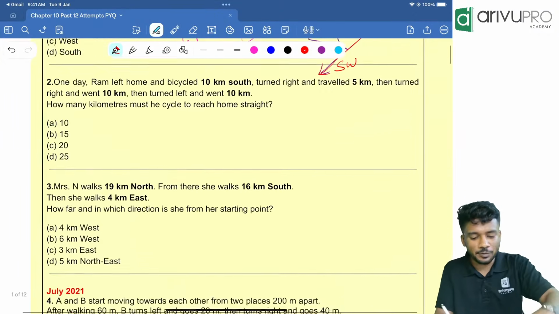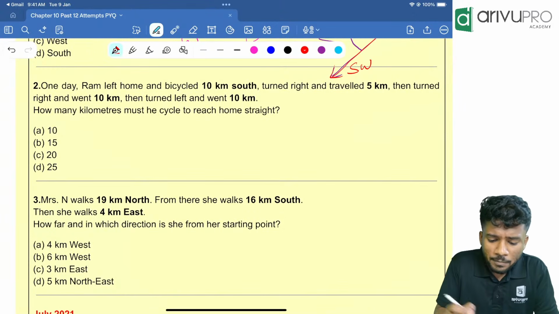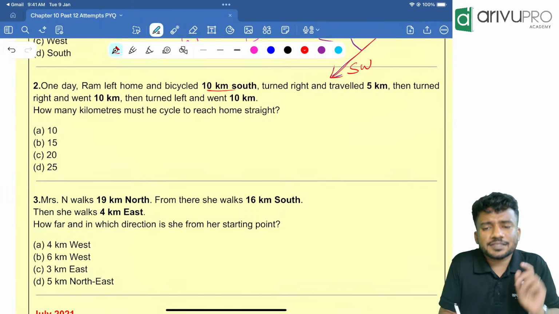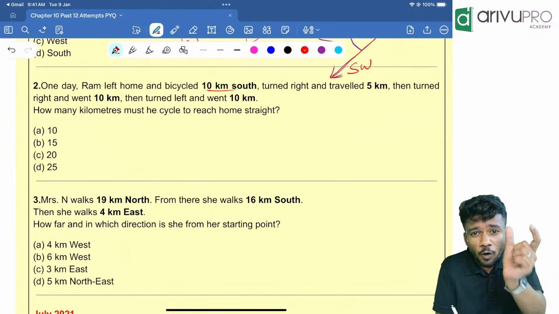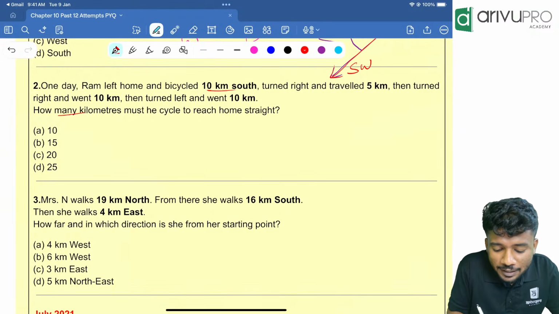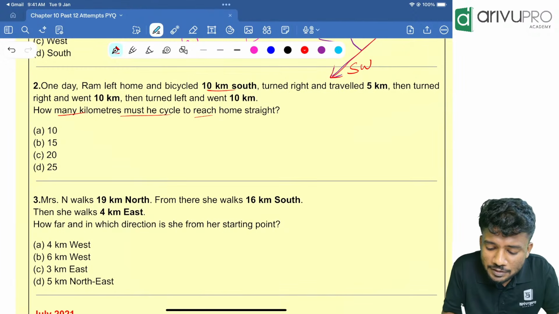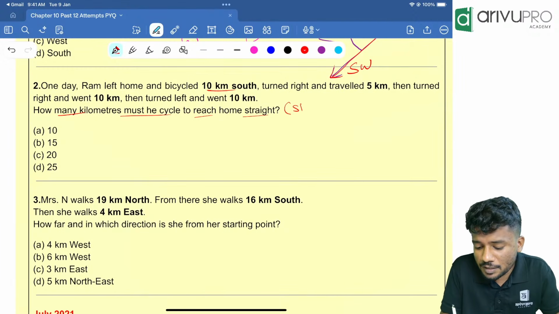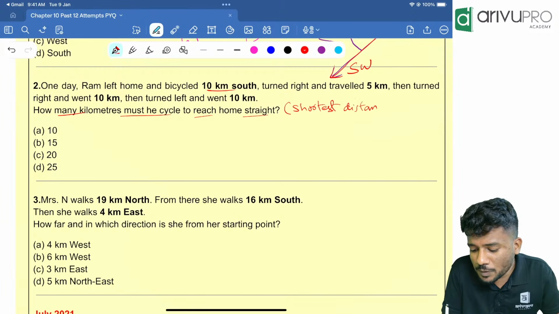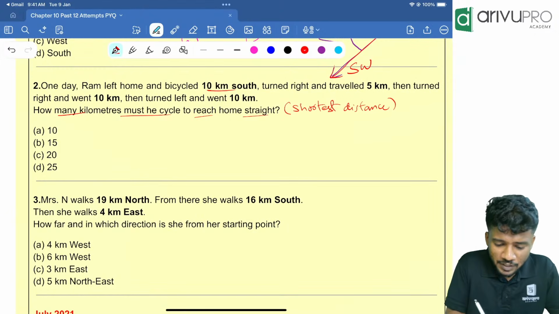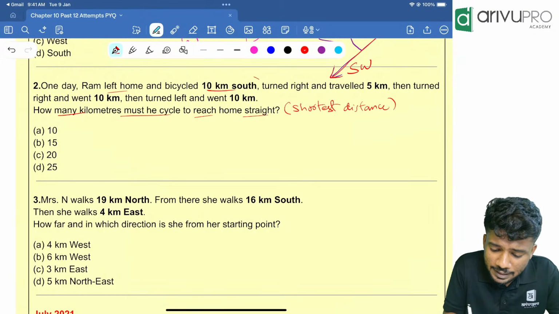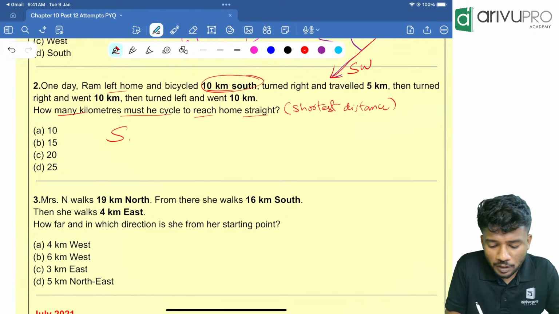Yes, good. Next one. One day Ram left home and bicycled 10 kilometers south. People, what is the first thing I told you about questions based on logical reasoning? Always read the last line. How many kilometers must he cycle to reach home straight? That means they are asking for the shortest distance, or the distance between the initial point and the final point. What is our shortcut? Left home and bicycled 10 kilometers south. That means south 10.